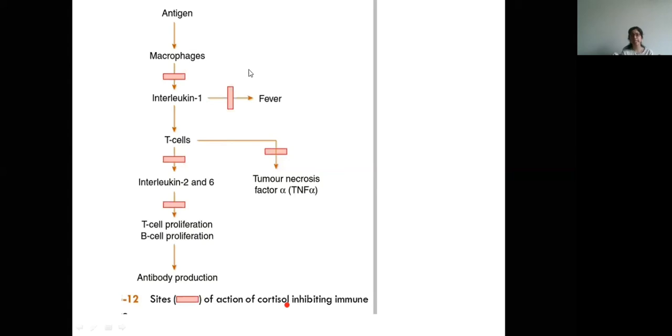Then further, T cells cannot produce interleukin-2 and 6, which cause TB cooperation. That is, T cells help in the proliferation of the B cell, and further there is production of antibodies from the B cell. So the production of these interleukins, mainly interleukin-1, interleukin-2 and 6, is inhibited by cortisol, and hence this will result in immunosuppression.